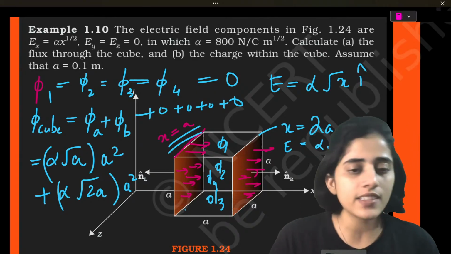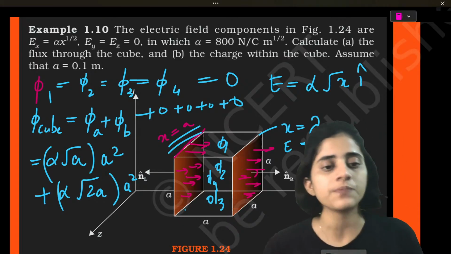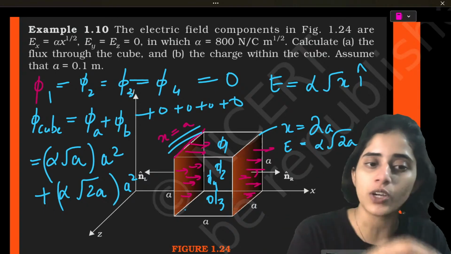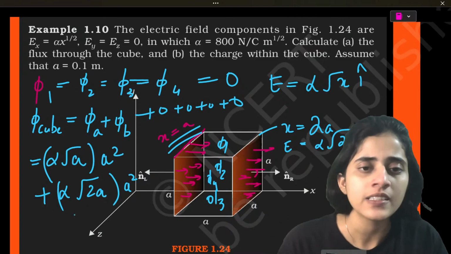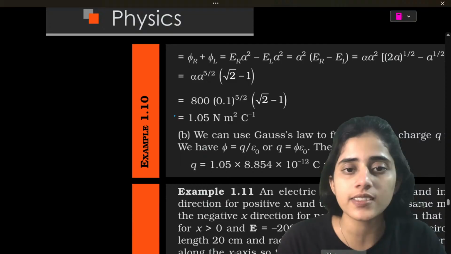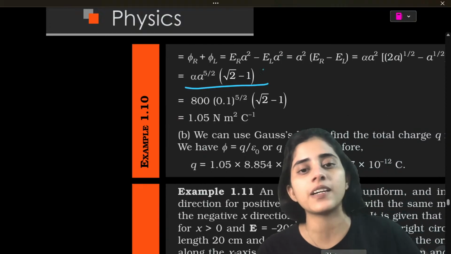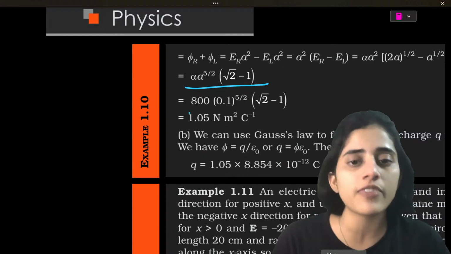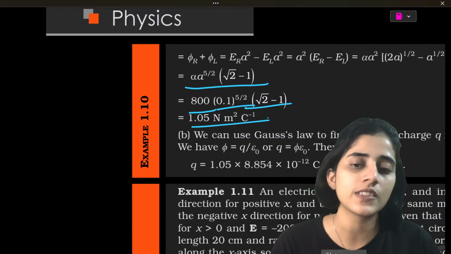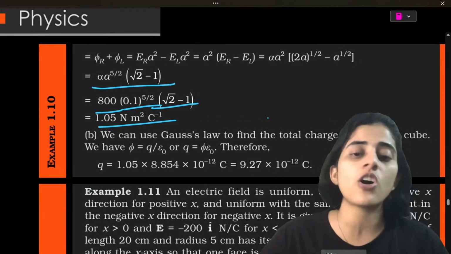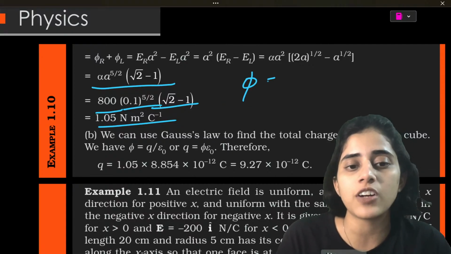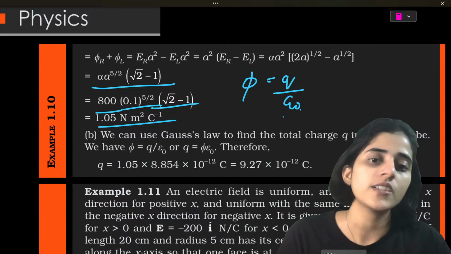And then if you just equate it, you just have to do the math. You take alpha outside, and then you have a square, you do the math, and you will get the answer. You will get something like this: alpha a raised to 5 by 2 into square root of 2 minus 1. The value of alpha, the value of a is all given. You will get 1.015. Now you just have to use Gauss law to find out the total charge. Total charge will be what? Phi would be Q by epsilon naught.